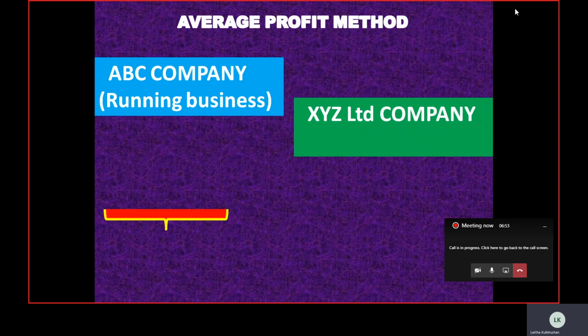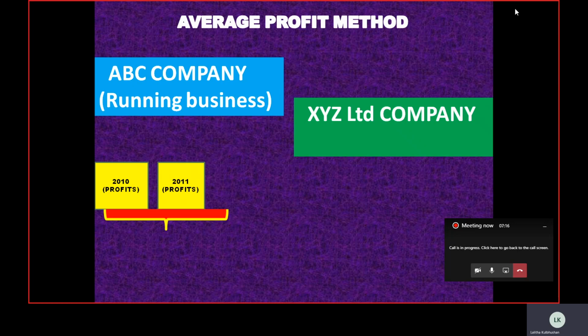So children, let us take up an example of two companies. ABC company, which is already a well-flourished company, am I right, having its running business. And the next is XYZ Limited company. This XYZ Limited company wants to buy the ABC Limited company, which has already been earning handsome profits in the past. So let us take its past record. In 2010 ABC company had a profit, in 2011 also it had a profit, and even in 2012 it had a profit.